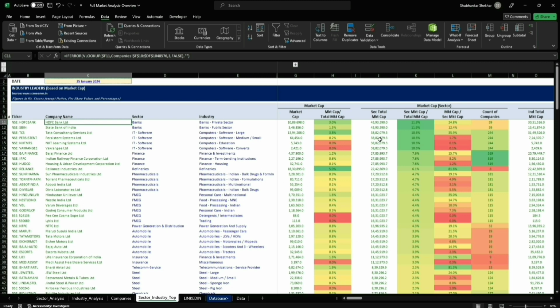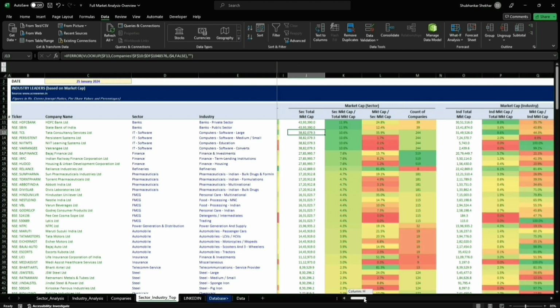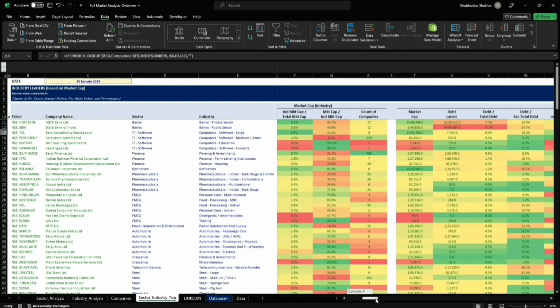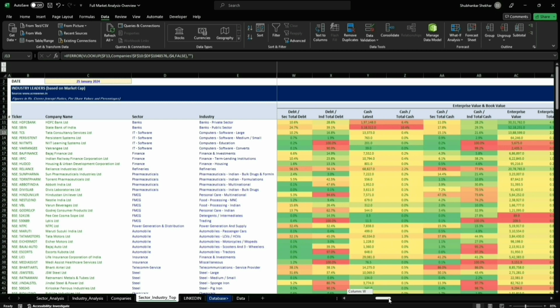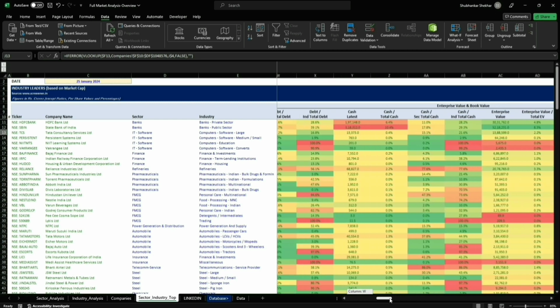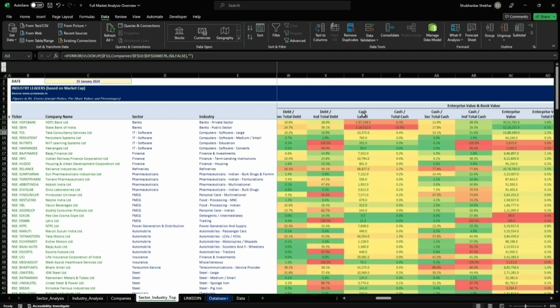So again, the calculations here are similar, but these are here in terms of individual stocks, right? Individual shares. Here, one thing is different is that cash here must be for trailing 12 months, right? The cash of HDFC represents, in the entire listed space, 6.4%. In terms of the banking sector, it represents 11%, but in terms of industry, which happens to be private banks, it represents 28.2%, right? These calculations are calculated here.